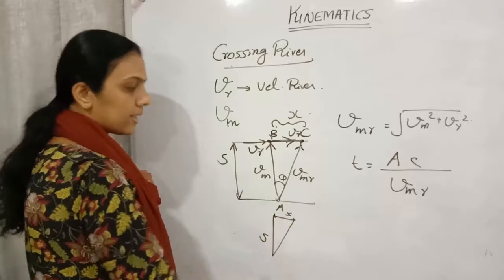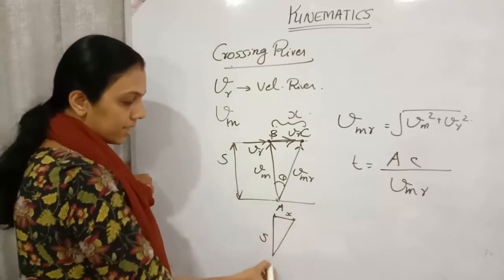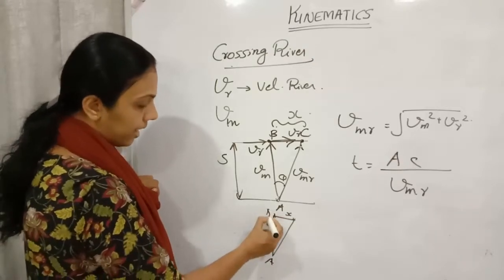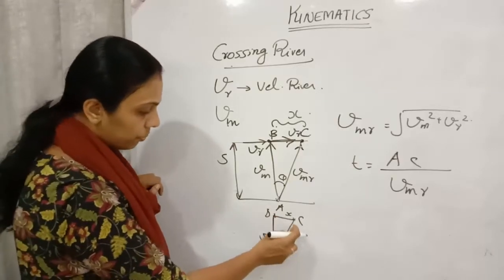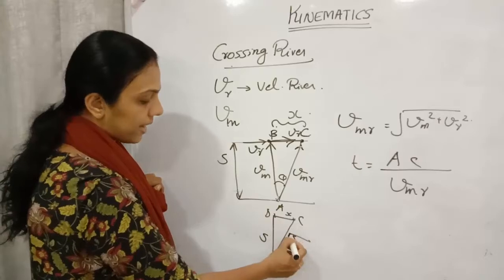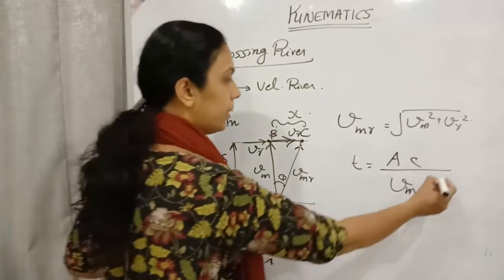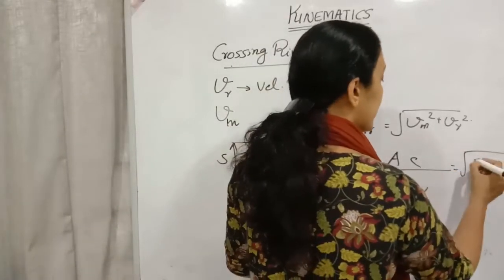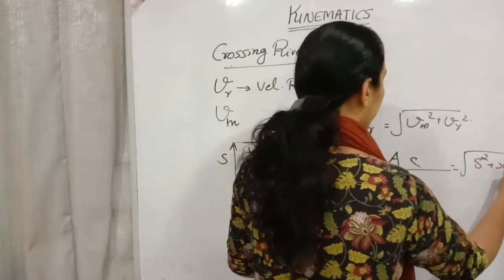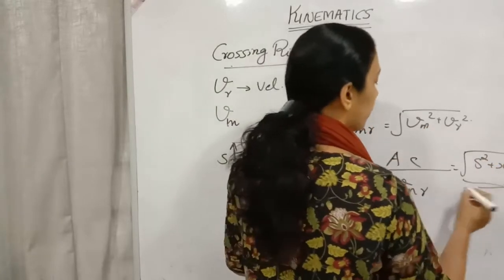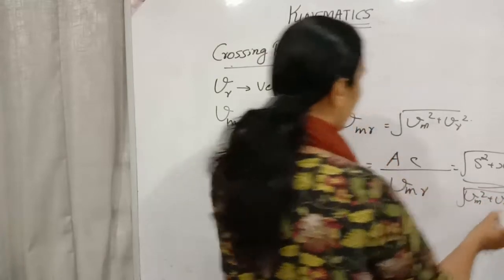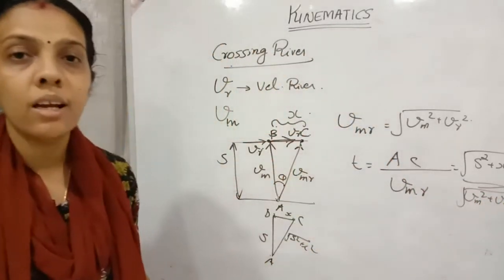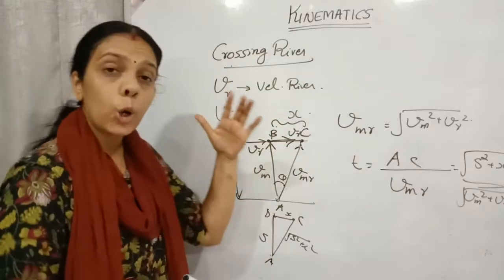Here it is A, this is B and C. Therefore, AC by Pythagoras theorem will be equal to root of S square plus x square. Therefore, time is equal to root of S square plus x square divided by root of Vm square plus Vr square. This is the time required in the case of shortest time.